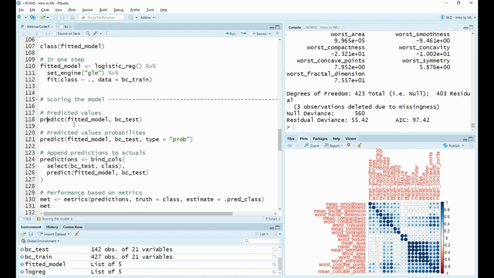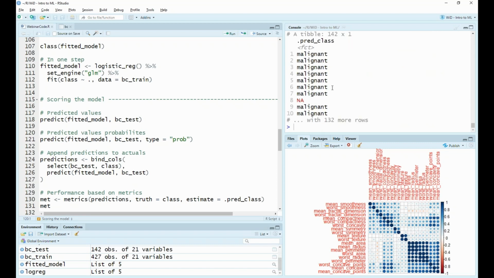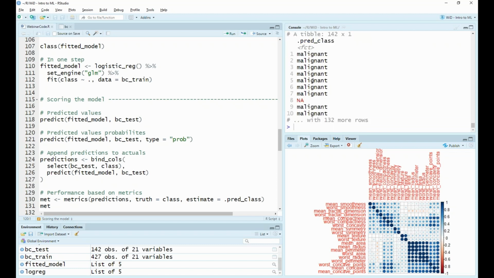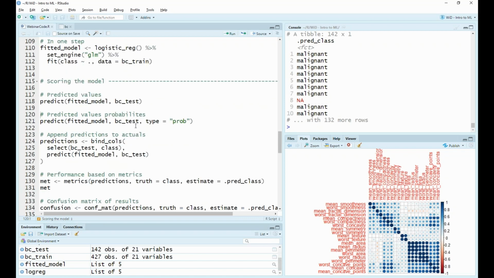To do this, we simply provide the fitted model and the test data set to the predict function. Doing so, we get a data frame with only one column in it, called pred class. You can see we have a number of predictions of what our model thinks the target variable is, either malignant or benign, based upon the features in our test data set.